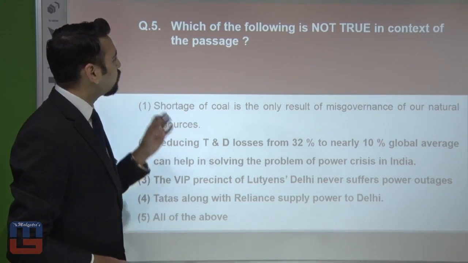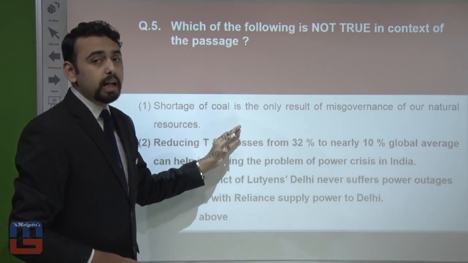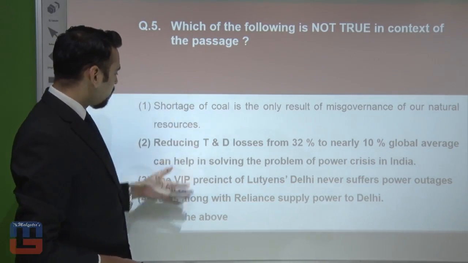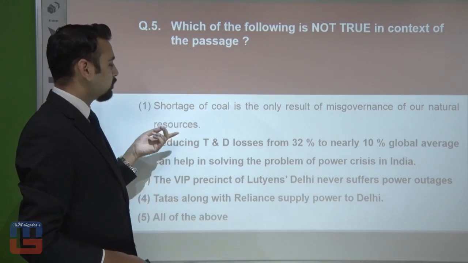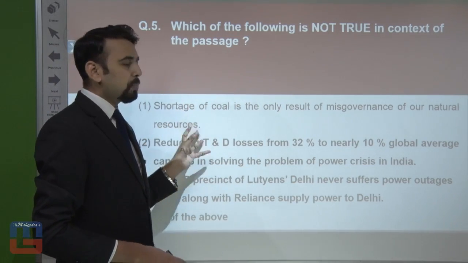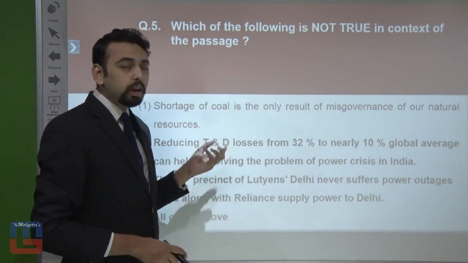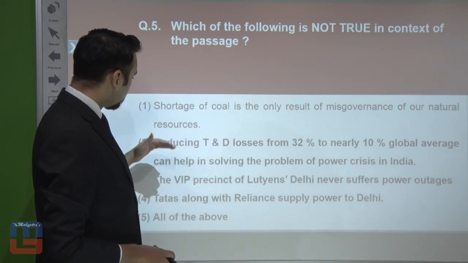See, here's the question for us. Which of the following is not true in context of the passage? Okay, let's have a look at this. Shortage of coal is the only result of misgovernance of our natural resources. Well, when we talk about misgovernance, this was not the only one. But let's just have a look further as well.